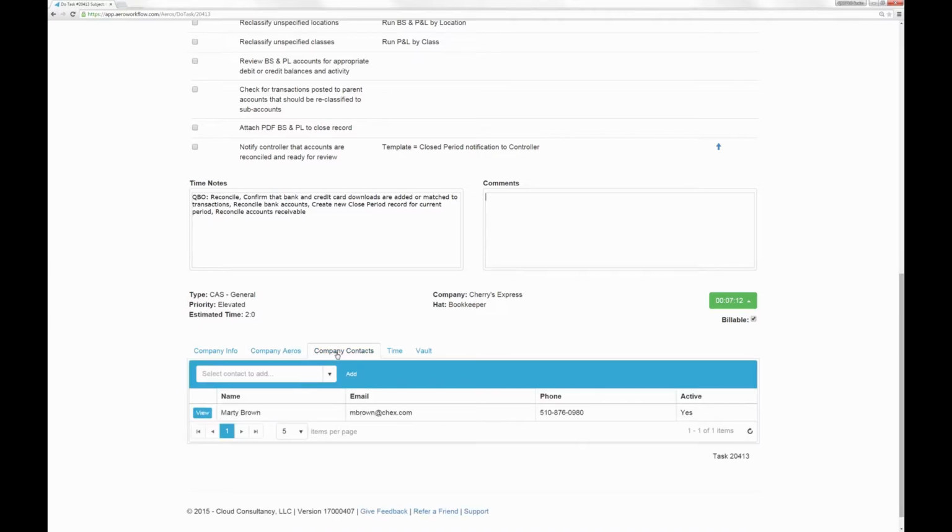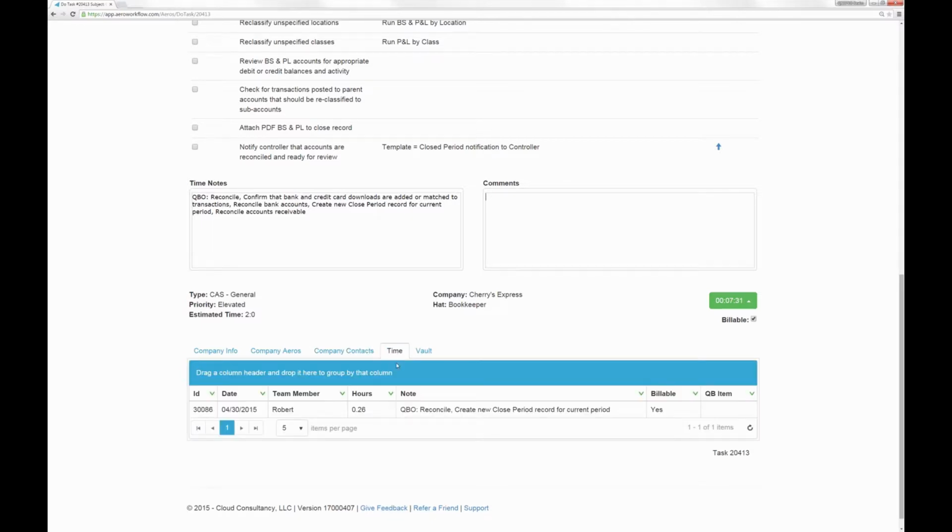Then you also have the company contacts. You may have managers at this client that you need to call. You may need to contact the marketing manager or something like that, or their legal team or their insurance agents. Any contacts that have to do with this client of yours can be listed here. And again, right at your fingertips when you're performing the work.